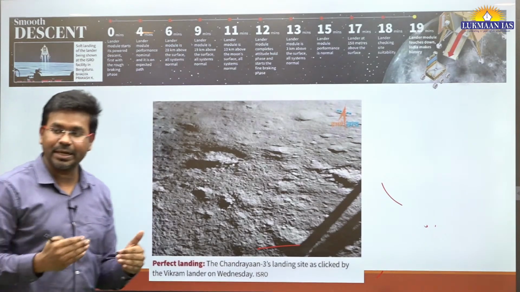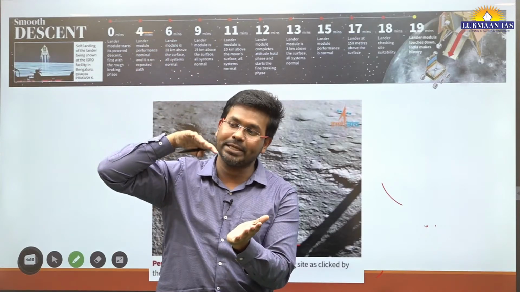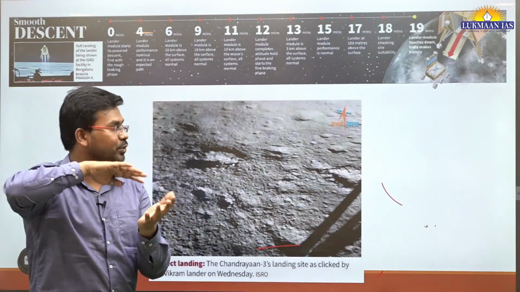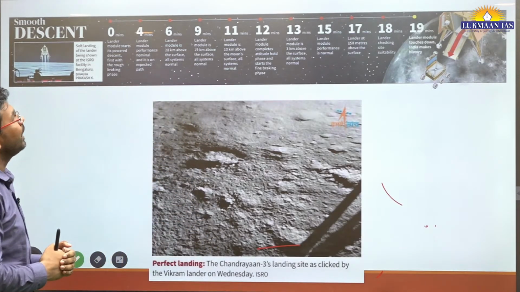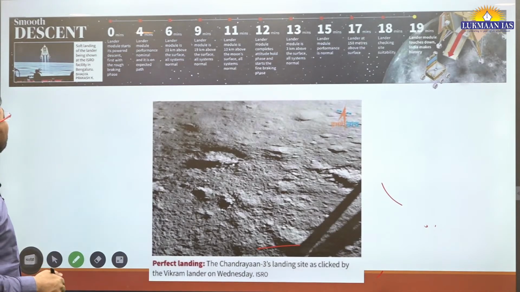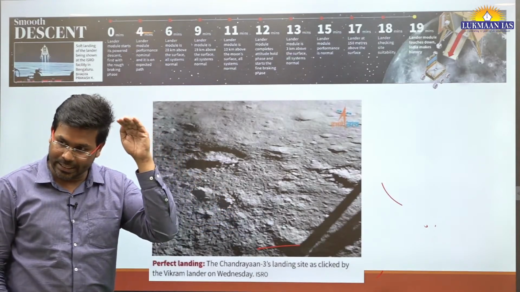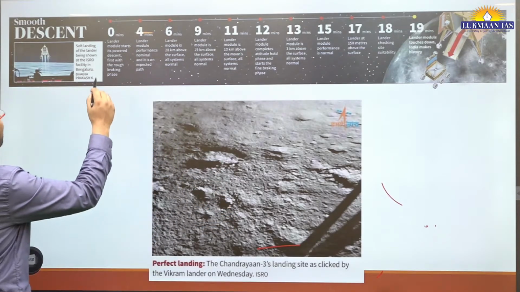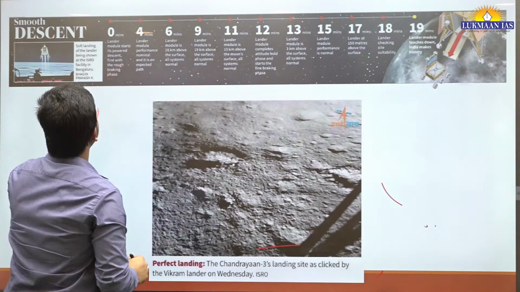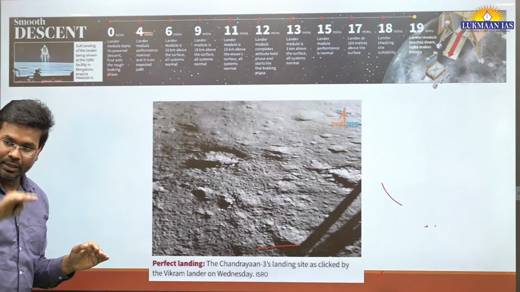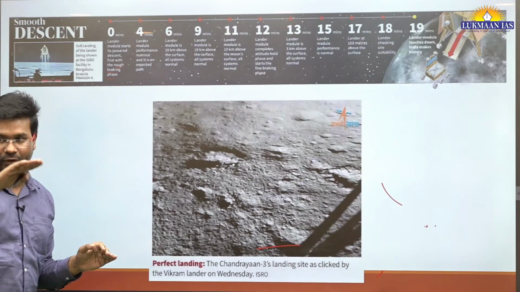It has taken around 19 minutes to lower that particular lander from the atmosphere, on top of the moon, to the surface of the moon. In this update, they have mentioned at what time what we have done. Initially, they started the orbit lowering maneuver, which is known as the rough braking phase. That time, it was going down at a very fast speed.